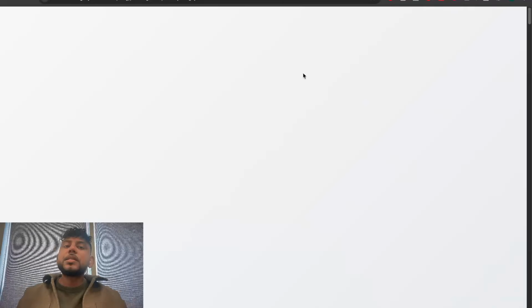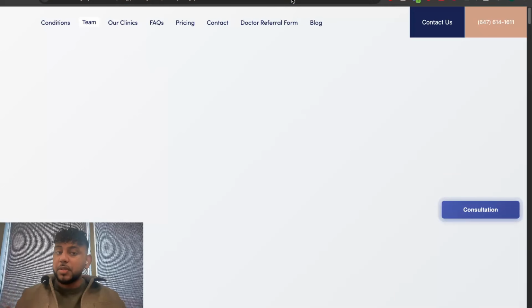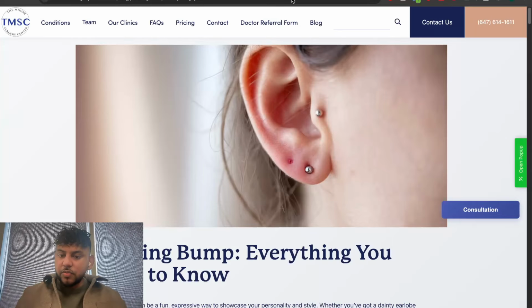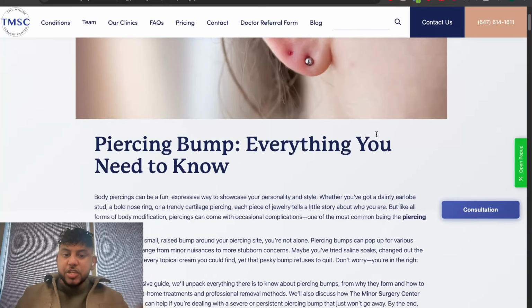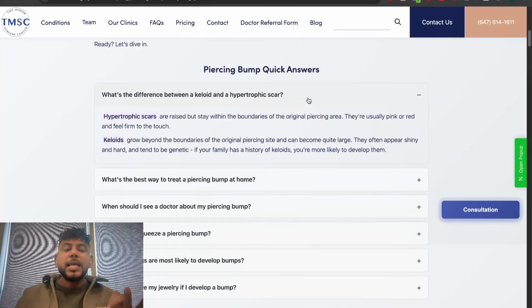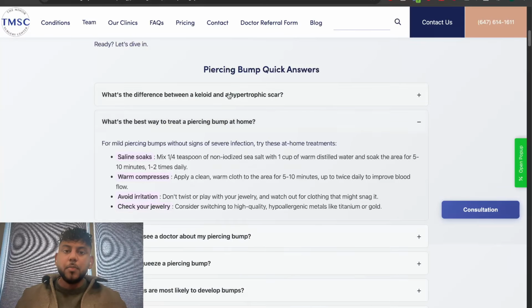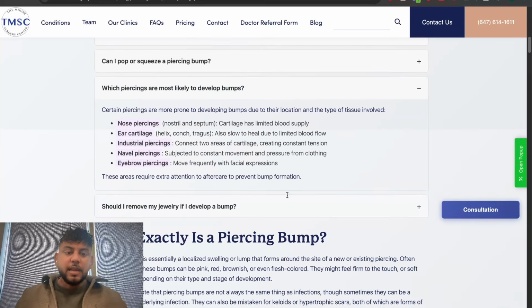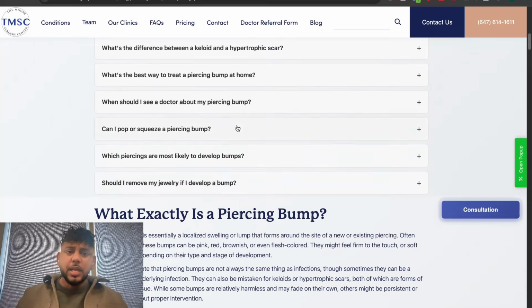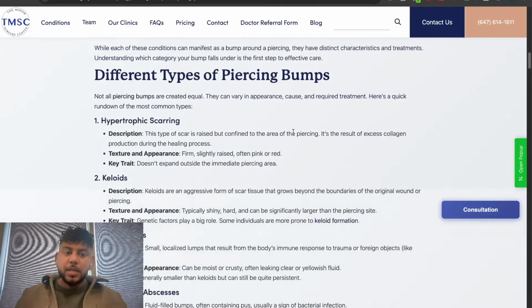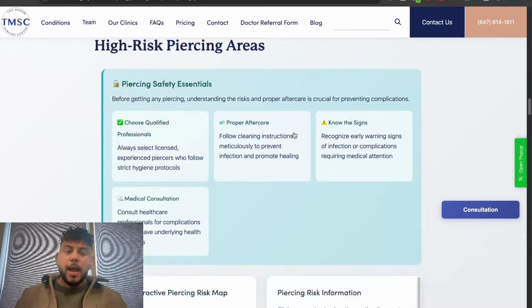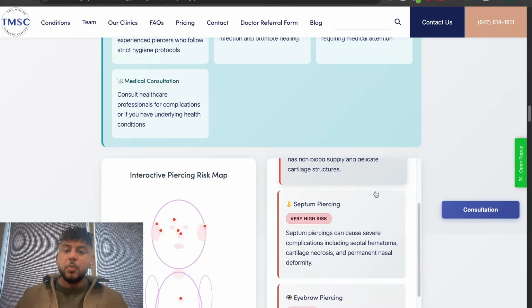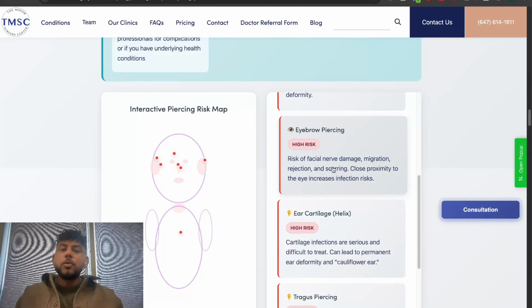And if we take a look at our article, this is why it's so important. I preach on this channel that when you're writing content, even if you're using AI, that's completely fine. Write content that's useful, write content that is researched in depth and has engaging elements. For example, we have a piercing bump quick answer HTML element that looks really good. It's FAQ style, it's easy, and it increases your engagement. As you can see, this article has another HTML element embedded within it as well, because we want our articles to stand out.